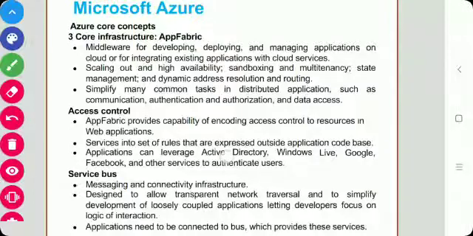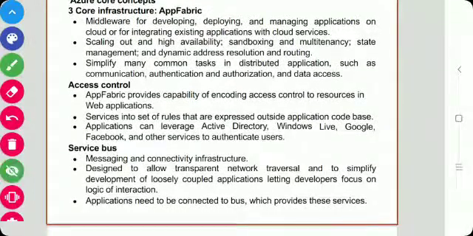Next is service bus. Service bus constitutes the messaging and connectivity infrastructure. As we know, a bus is used to connect different devices, so it is used for messaging and connectivity infrastructure. It is provided with App Fabric for building distributed and disconnected applications.